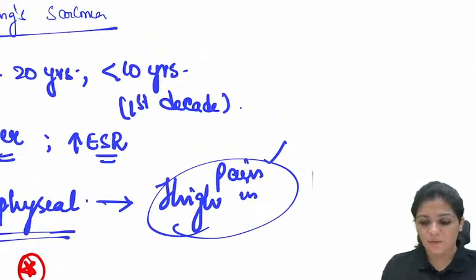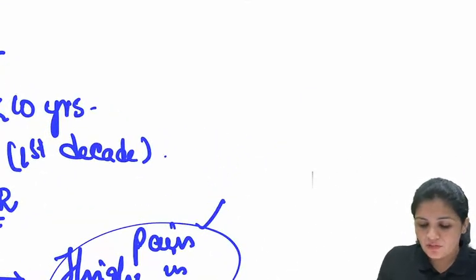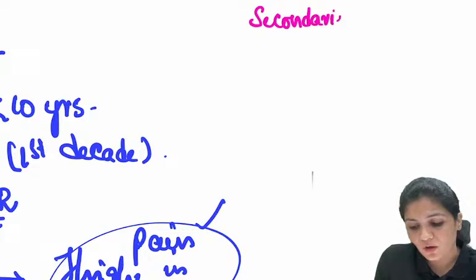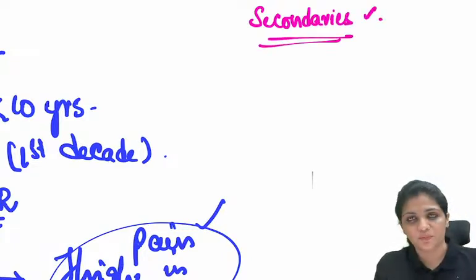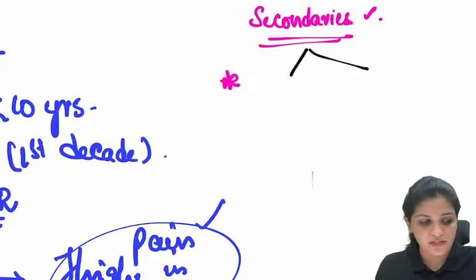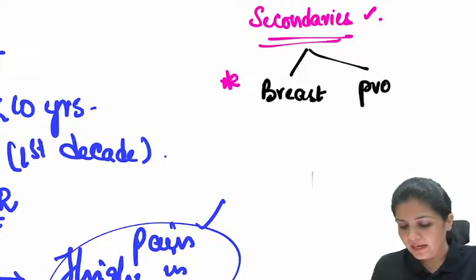One word I want to tell you about the metastasis here. Somebody has raised the topic of secondaries, which is common in case of tumors in ortho. So for the most common secondaries, what you have to remember is the first one, breast and prostate.